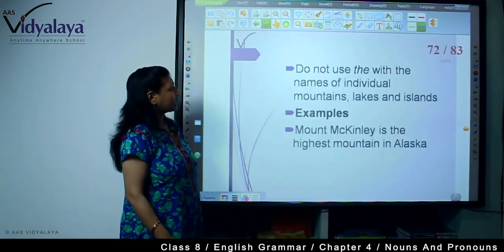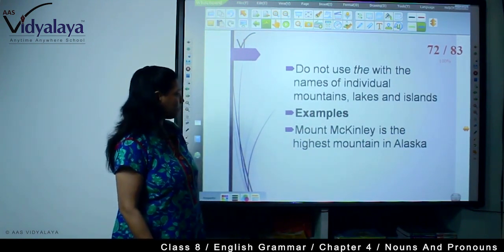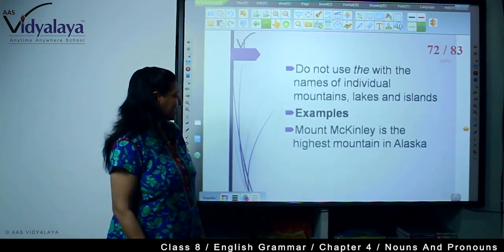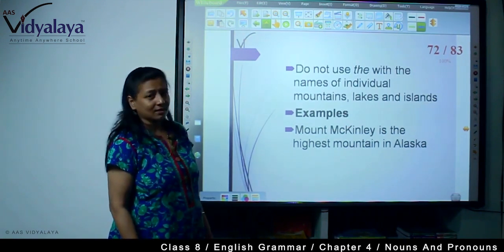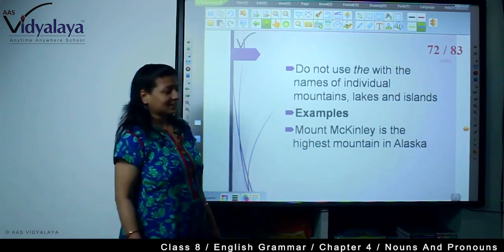Do not use the with the names of individual mountains, lakes and islands. For example, Mount McKinley is the highest mountain in Alaska. For example, Mount Everest is the highest mountain in Asia.